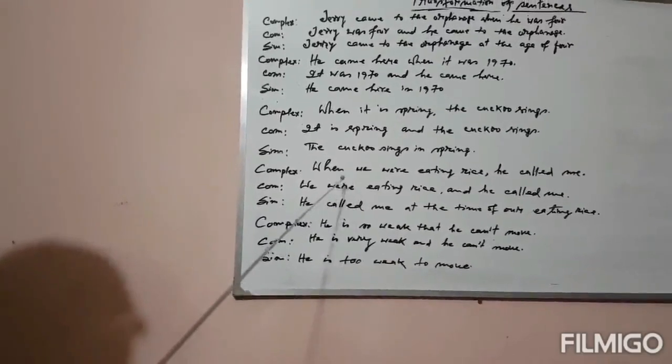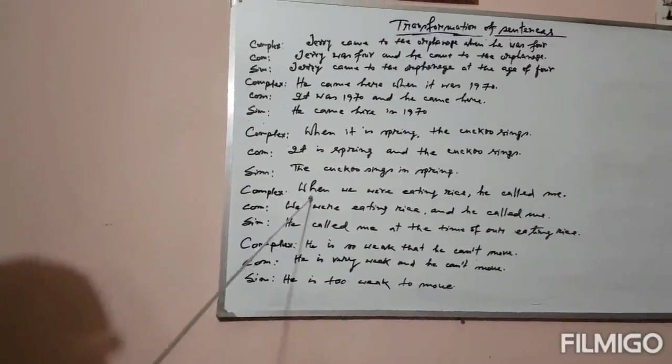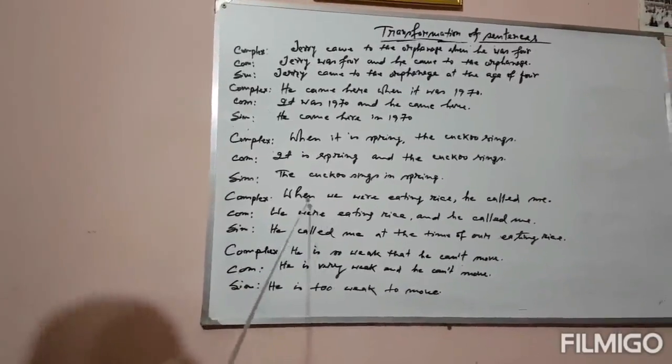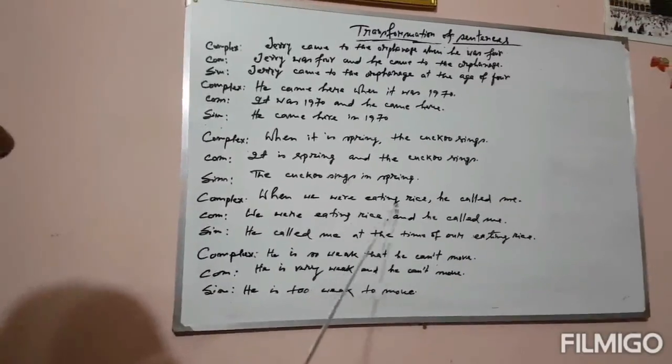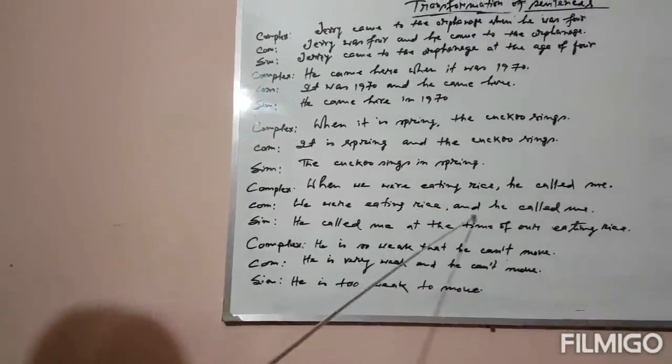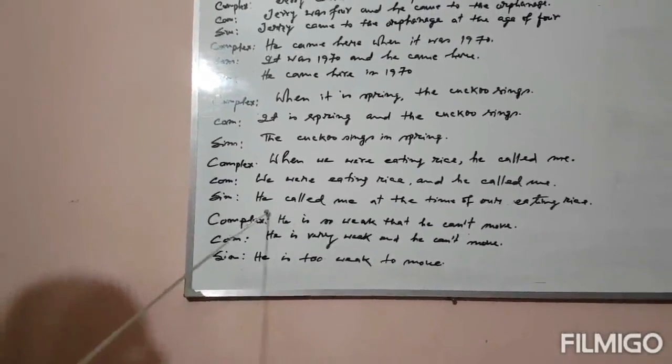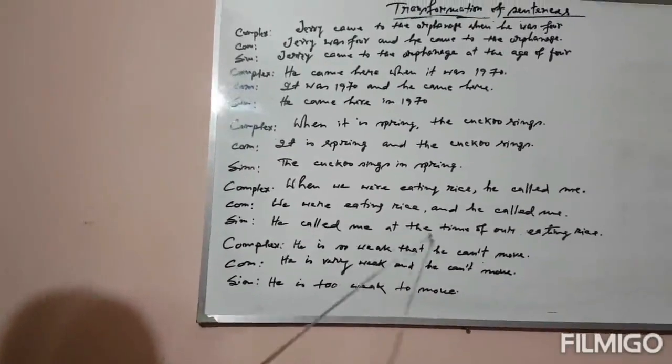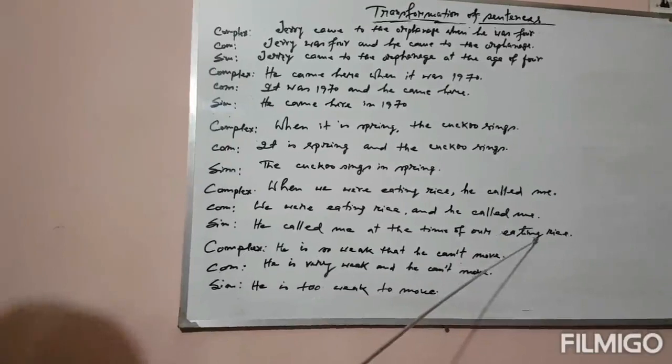And two words. When is used with two words in the complex sentence. When we were eating rice, he called me. We were eating rice and he called me. The simple sentence will be he called me at the time of our eating rice.